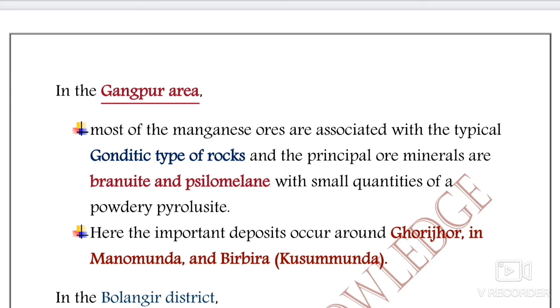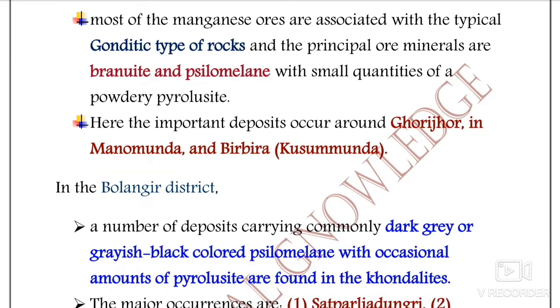Here the important deposits occur around the localities that have been given. I have written them there. They occur in Ghorijhor in the Monmunda district and Biribira in the Kusmunda district. So that is given in the description. And I have already told you that pronunciation may vary, because what I am pronouncing is completely different in the regional language. Just manage it.